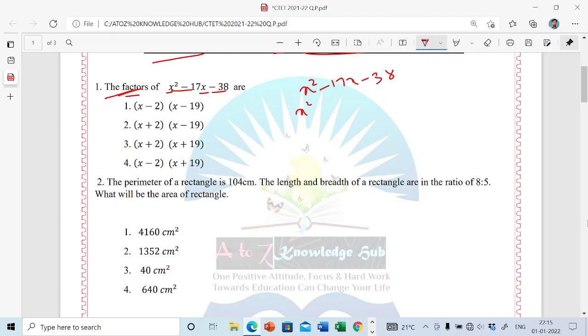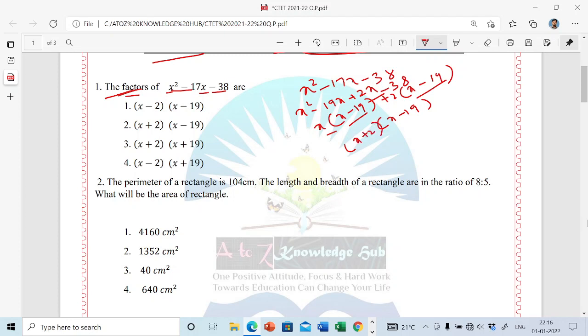So for x square, you have to find two numbers whose product is 38. So you take minus 19x plus 2x, meaning 19 times 2 is 38, minus 38 here. Then take x common: x minus 19 is remaining, and from the plus 2 you take 2 common. Then x minus 19 is the first factor, and the second is x plus 2.